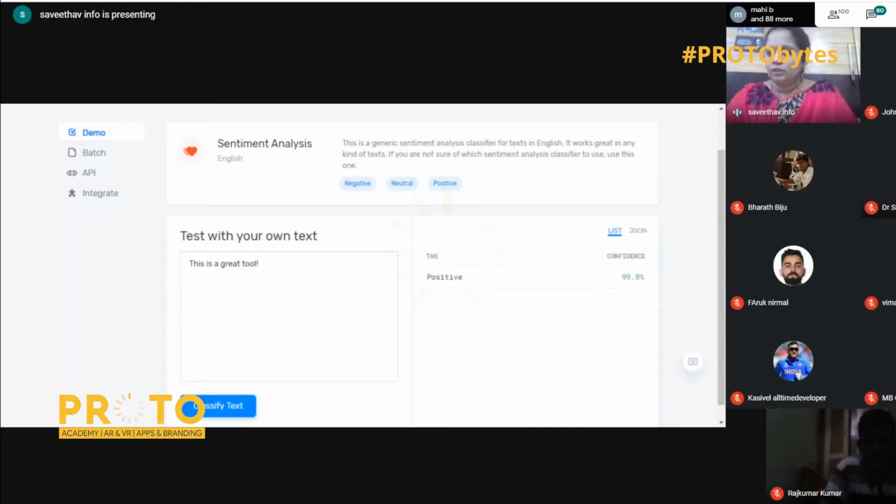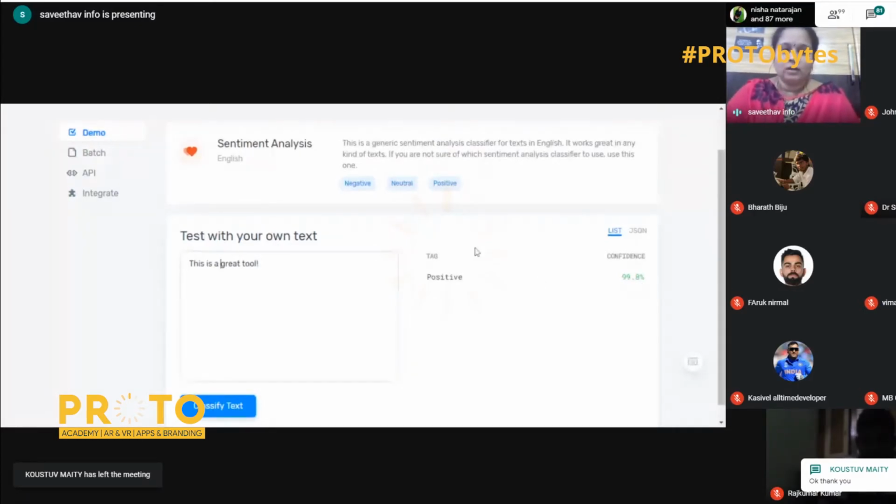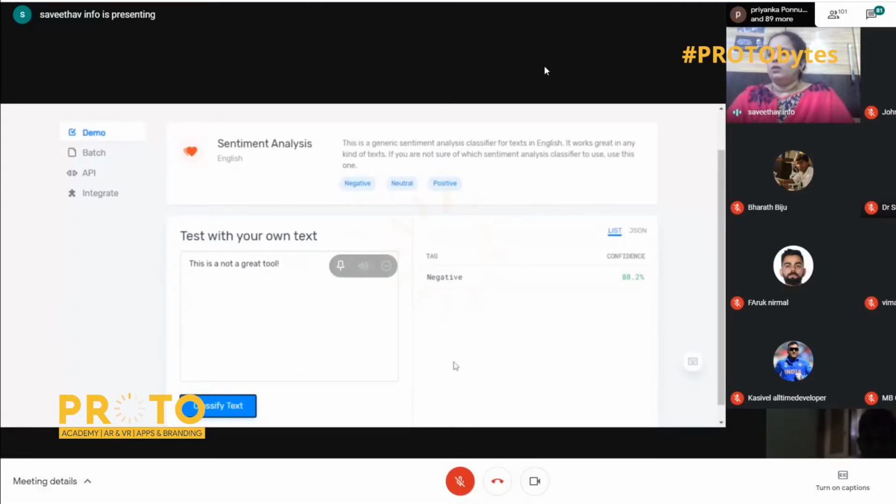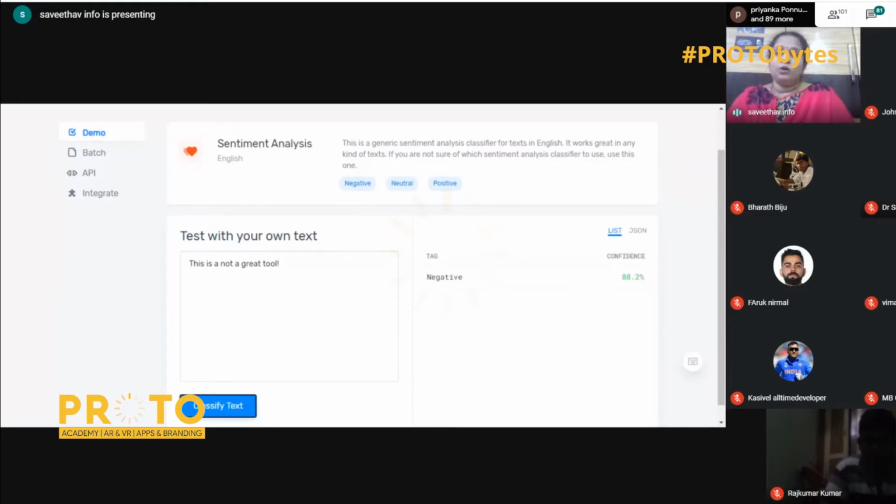See, an input is given: this is a great tool. It is classified as positive with a confidence value of 99.8%. Suppose I say this is not a great tool, then it should become negative, right? So it is negative with 88.2% confidence. They decide this confidence based on the words we give. If I use a word like not, they are not going to give me a good confidence level. If I give a word which is not that catchy, or which is not trained as a negative word, then it will not give me the correct one. Wait, I will tell you. This is okay, but not okay.